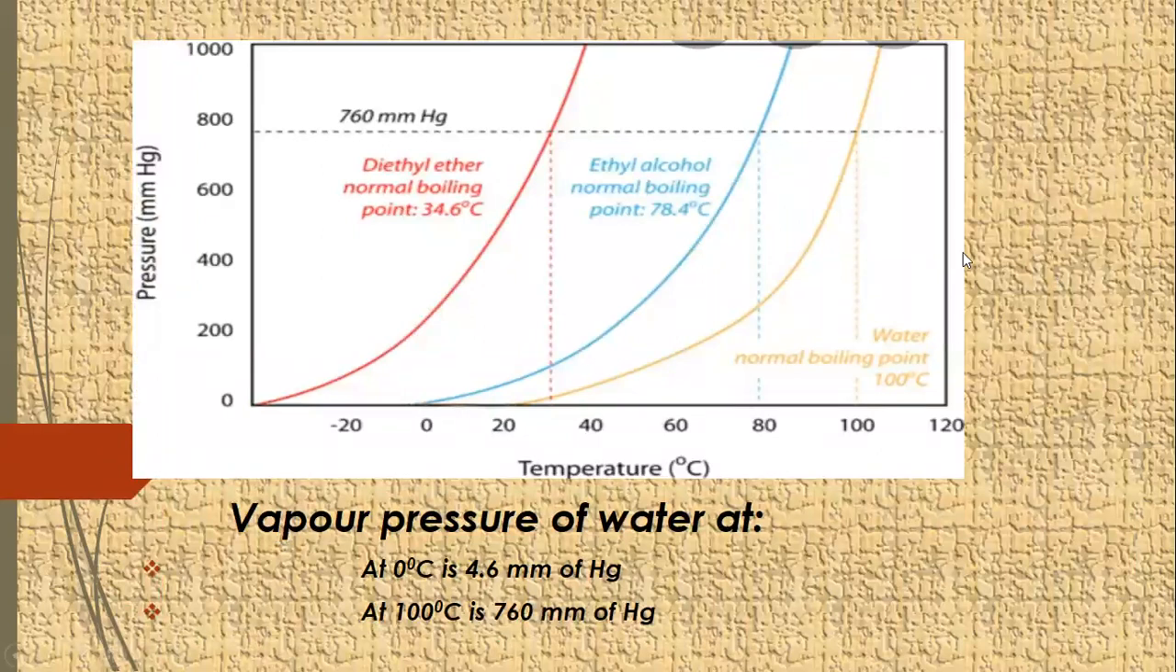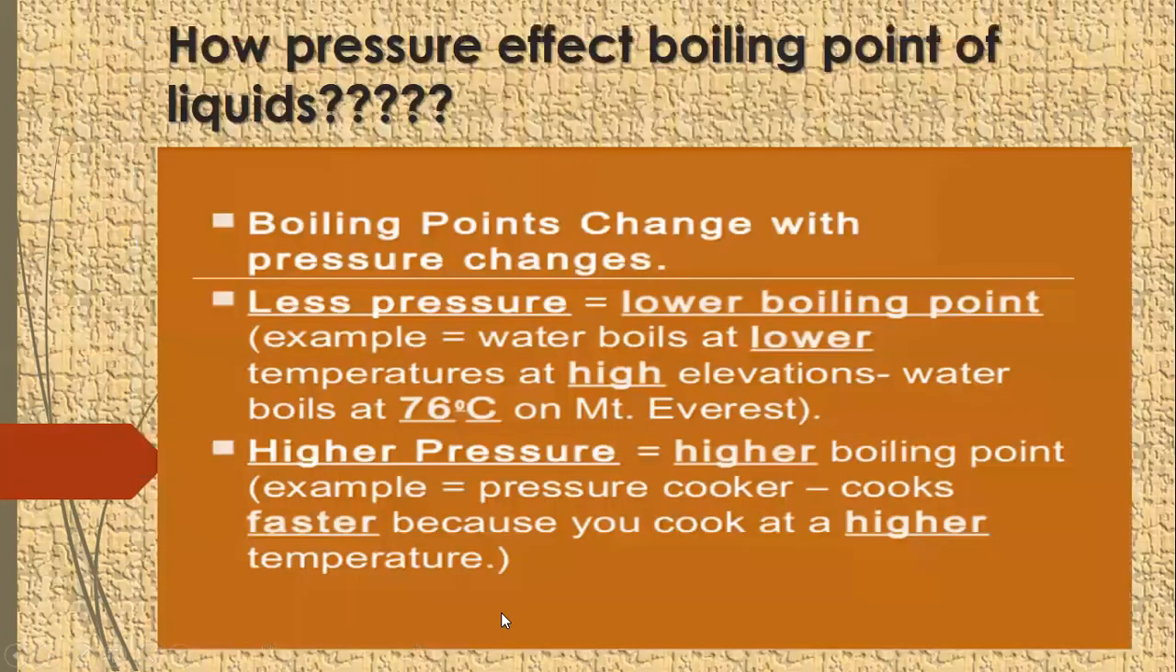Again, we consider the same graph between diethyl ether, ethyl alcohol, and water molecules. The graph is plotted between pressure in millimeters of mercury and temperature in degrees centigrade. Vapor pressure of water at 0 degrees centigrade is 4.6, and at 100 degrees centigrade, vapor pressure is 760 millimeters of mercury. It means when temperature is decreased, vapor pressure is decreased. When temperature is increased, vapor pressure of water will be increased.